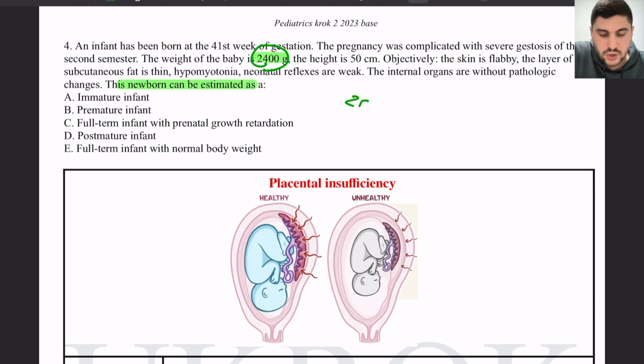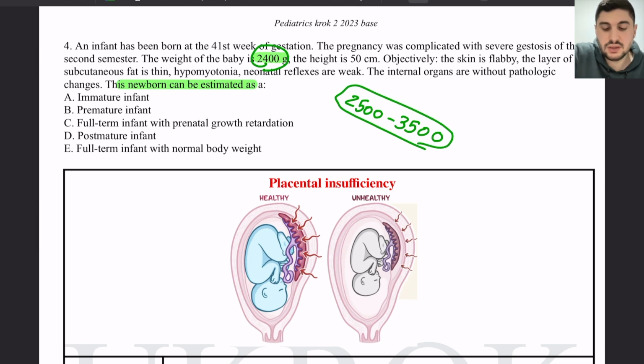The normal weight of the baby is between 2,500 to 3,500. This is normal body weight. So this means he has low body weight, right? Low body weight.